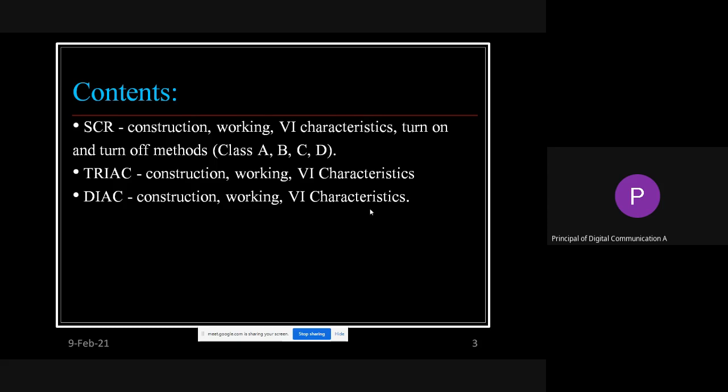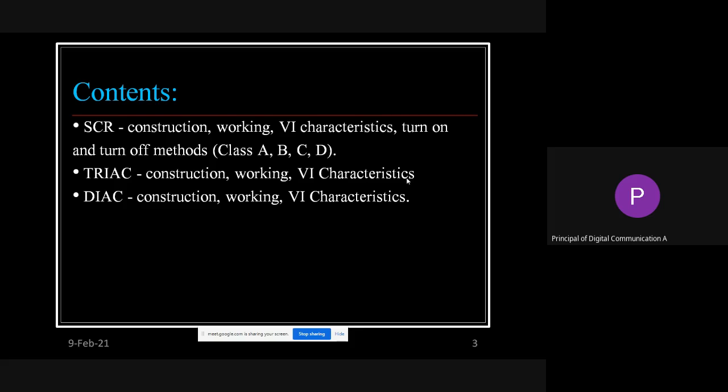The first unit mainly has 3 topics: SCR, TRIAC and DIAC. For each we have to study the construction, working and VI characteristics. This unit is entirely theoretical.